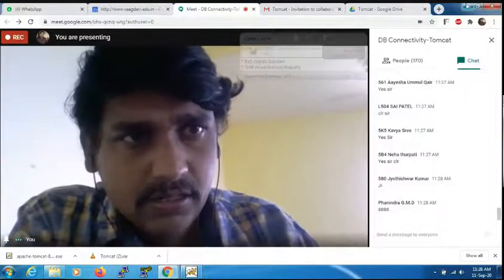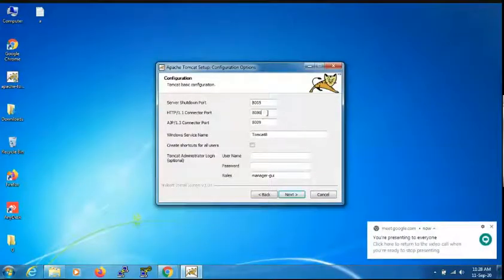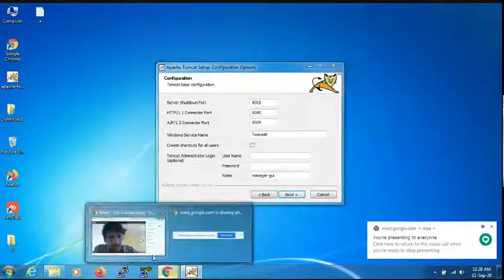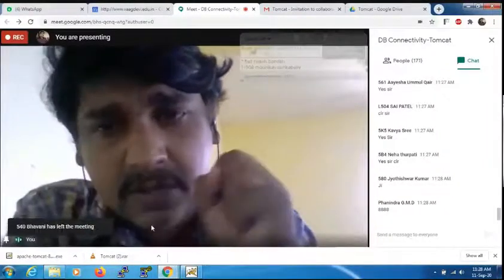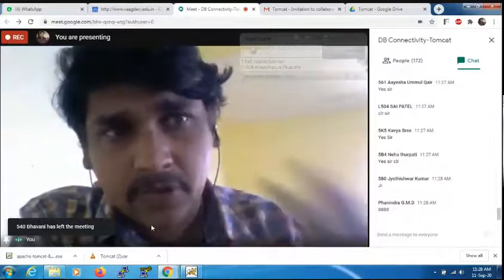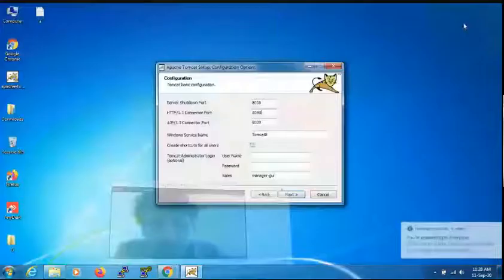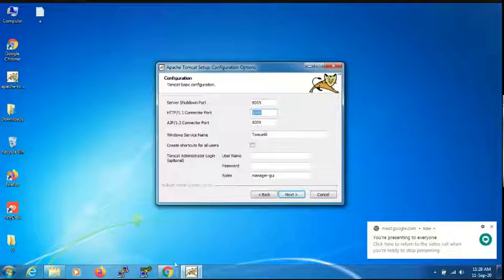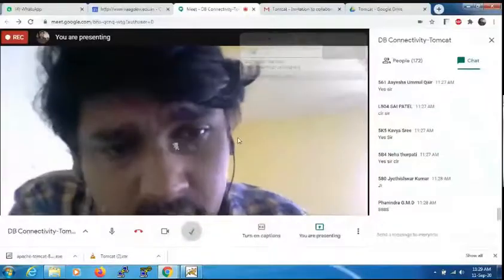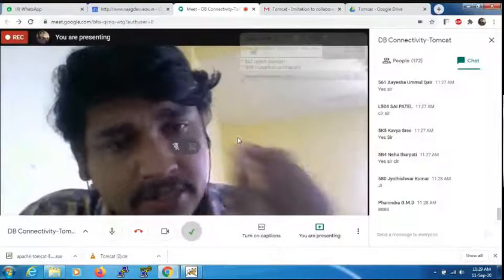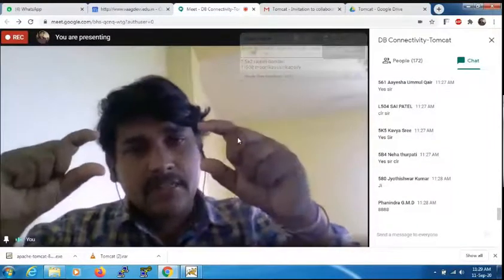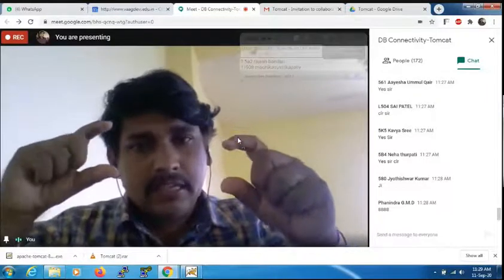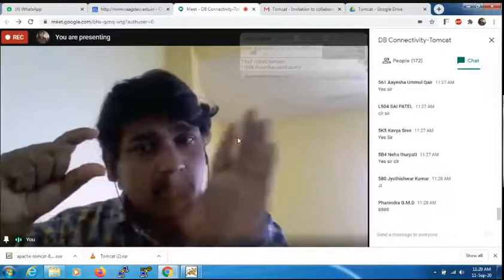Right. Here you can see the HTTP port number. Please concentrate on the HTTP port number, because Tomcat is used for developing web applications. Web applications use the HTTP protocol, Hypertext Transfer Protocol. Tomcat's default port number is 8080. If you install Oracle also, the Oracle HTTP port number is also 8080. But during the installation of Oracle, it won't allow you to change the port number.